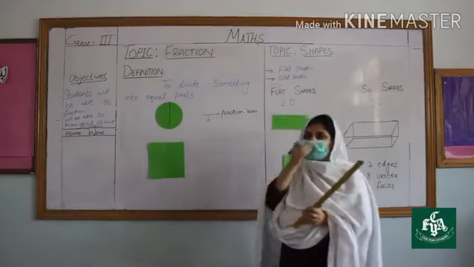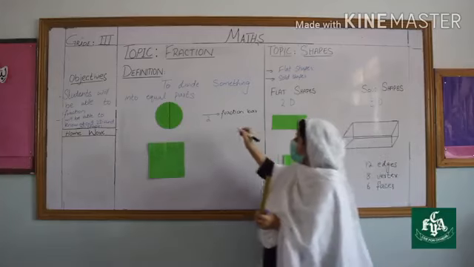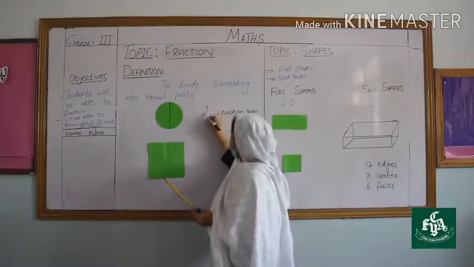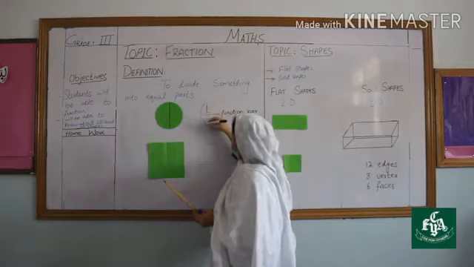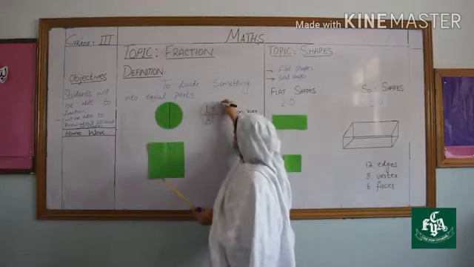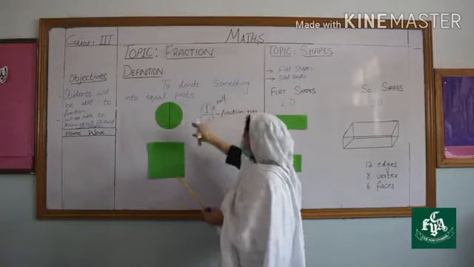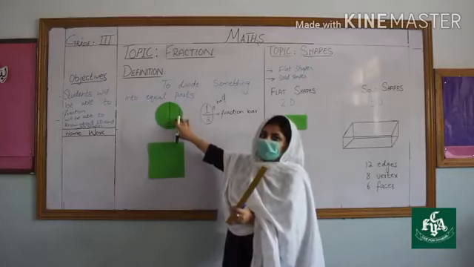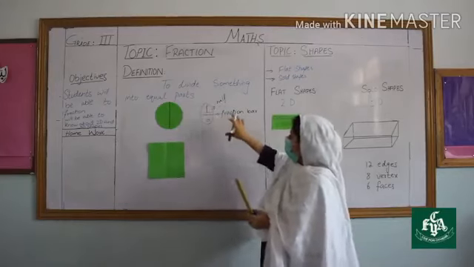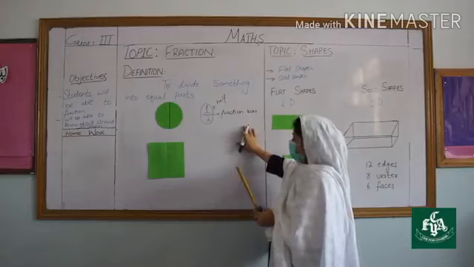Only one piece is colored. So this 1/2 is called what? Half. It means half the portion is colored and half is colorless. So this is all about the fraction.